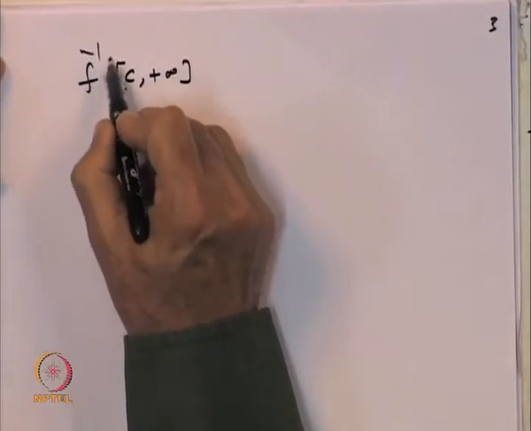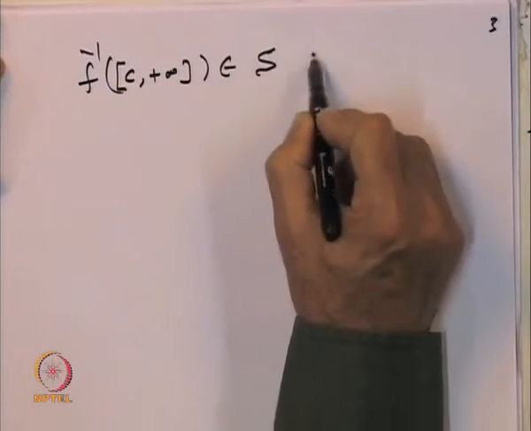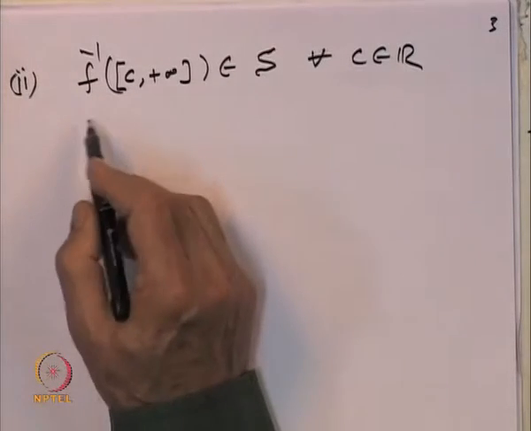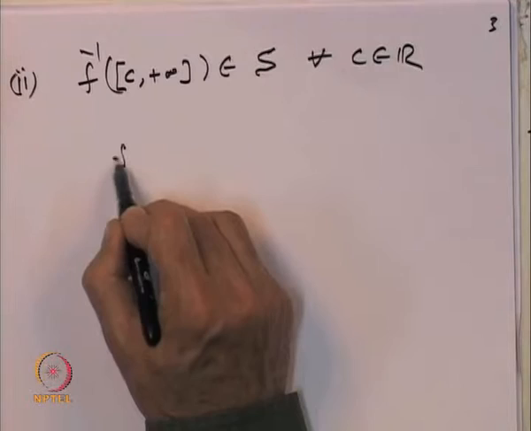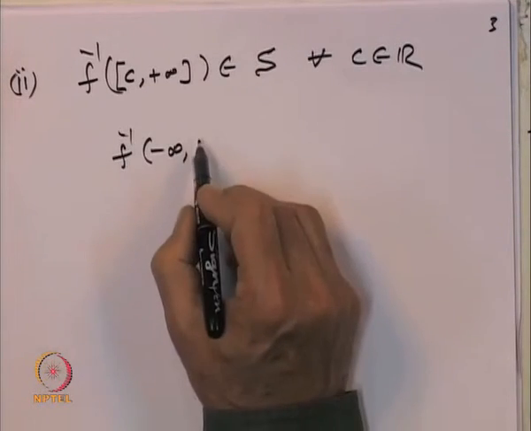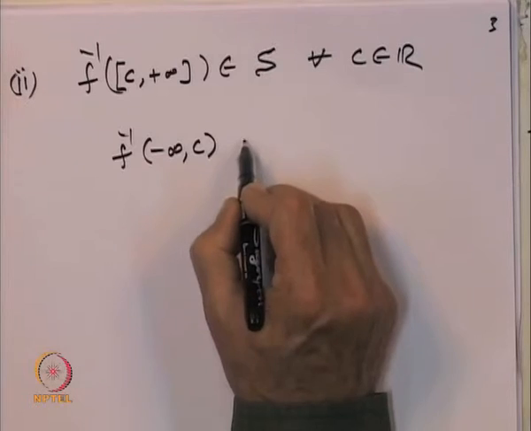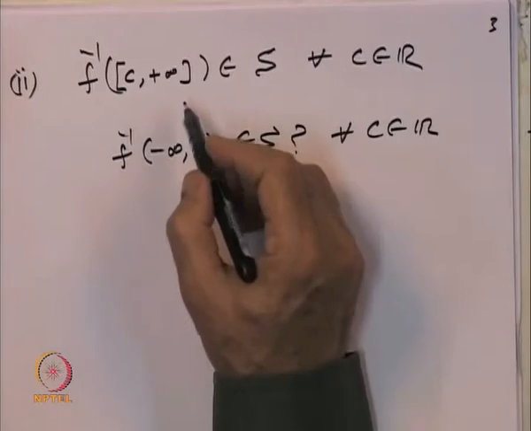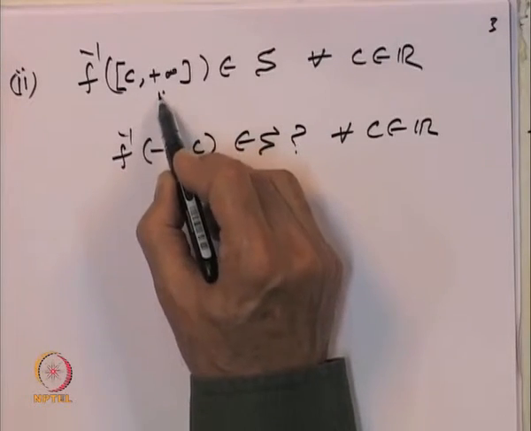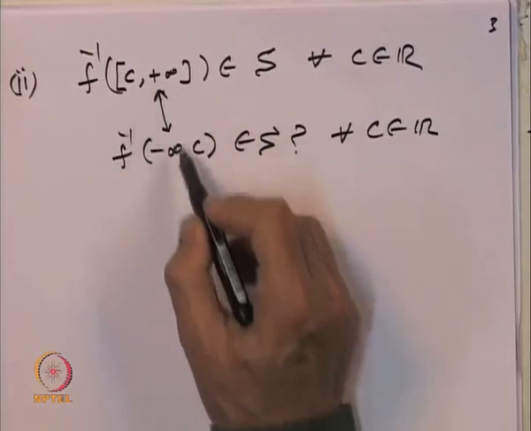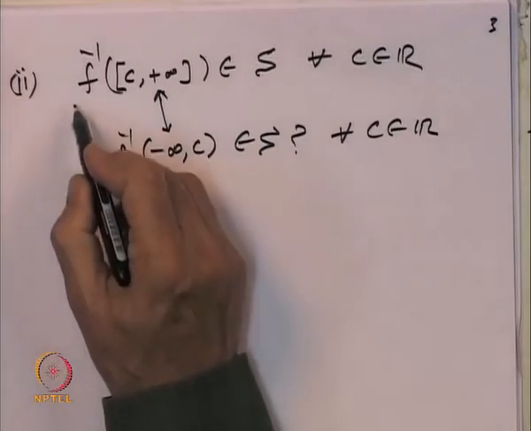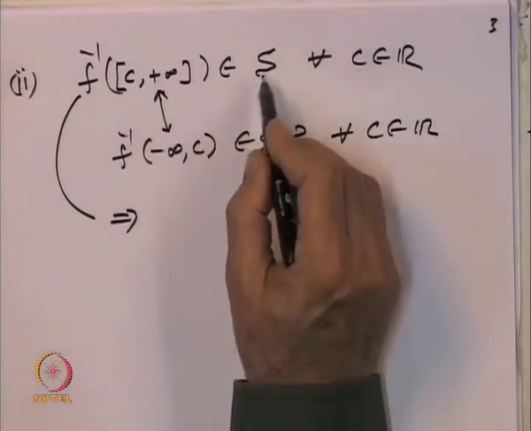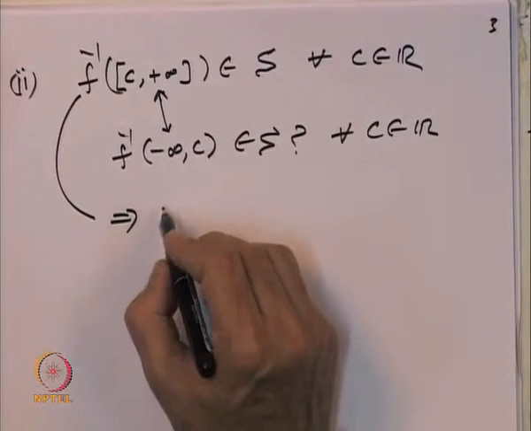So, we are given that f inverse of this belongs to S for every C belonging to R. So, that is the statement 2 which is given, and we want to show that f inverse of minus infinity to C open belongs to S for every C belonging to R. And if you look carefully, this interval and this interval are complements of each other.